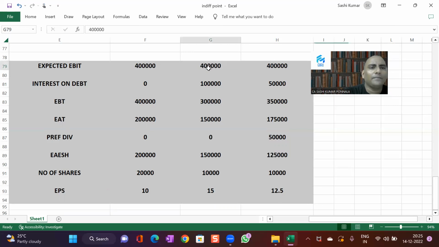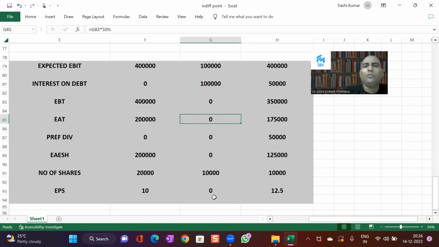In this case, we have an obligation of how much? 1 lakh. Suppose instead of getting 4 lakhs profit, you got 1 lakh profit from this project. Then what happened? This profit becomes 0. Automatically, the EPS of the company becomes 0. So this level of EBIT is called the financial break-even point.